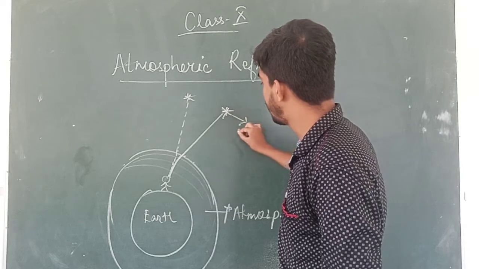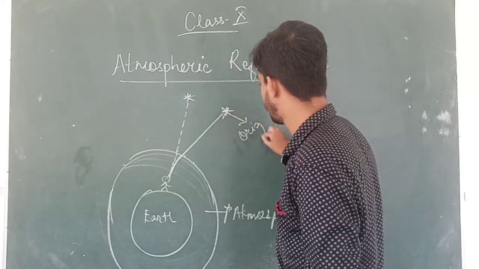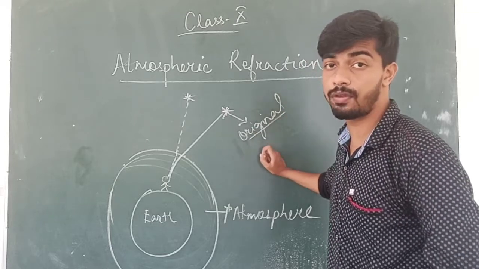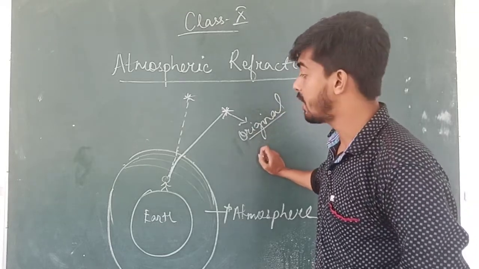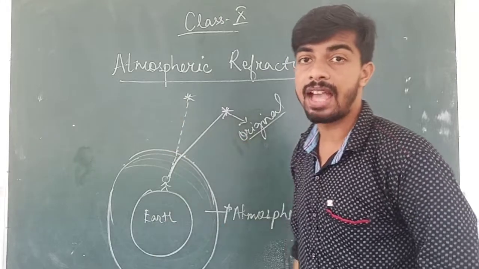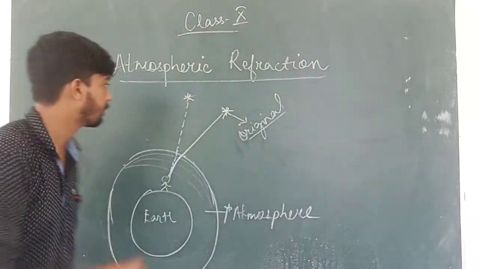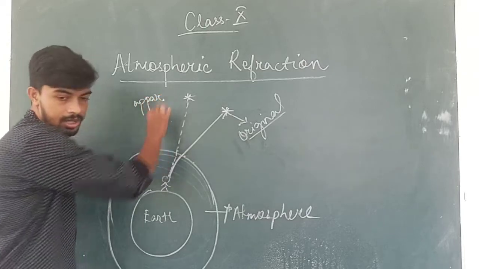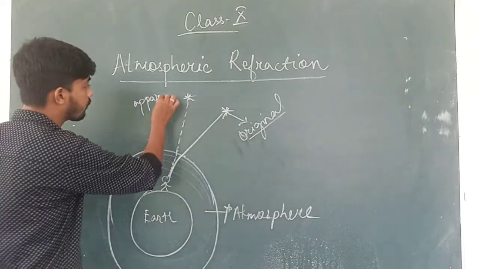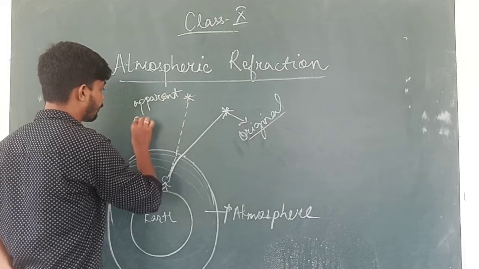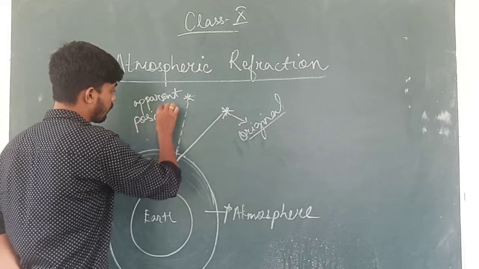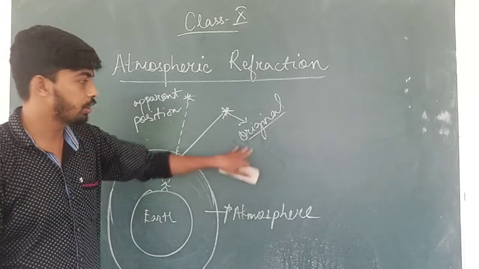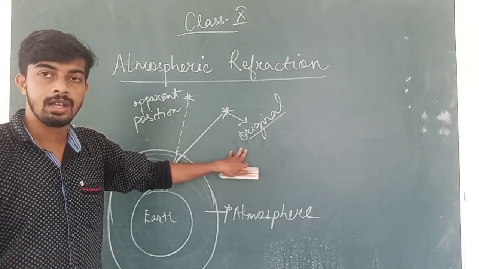So this was actually the original position of the star, but the position we see is the apparent position.